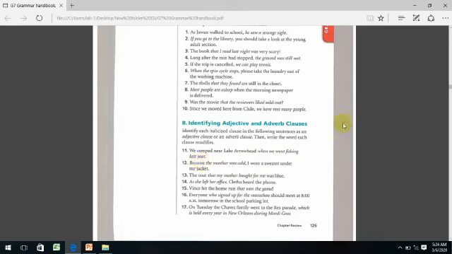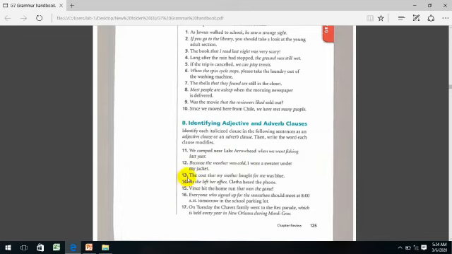Let's do number 12. Because the weather was cold, I wore a sweater under my jacket. "Because" is a subordinating conjunction, so "because the weather was cold" is an adverb clause, or subordinate clause.